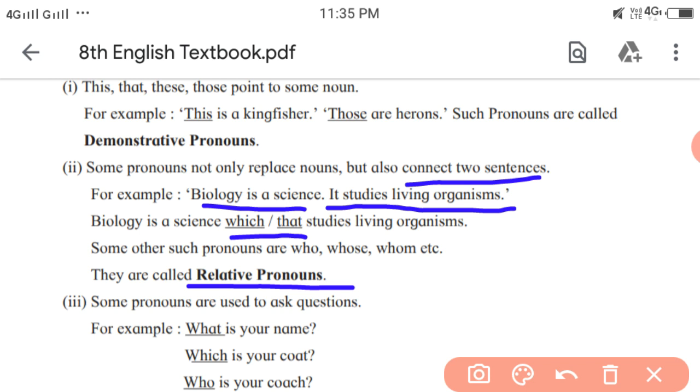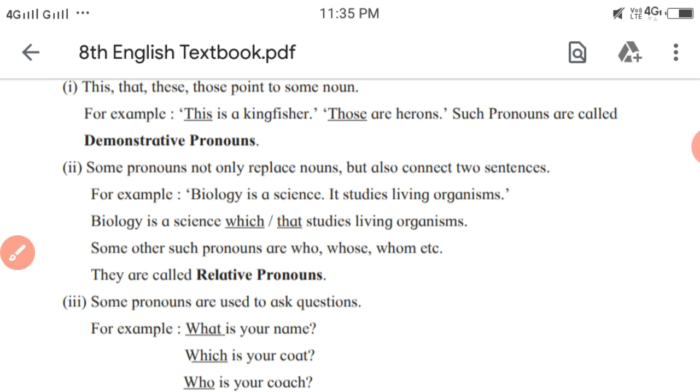Using the word which or that, the given two sentences can be joined. So relative pronouns function to connect the given two sentences. They are WH words, and a few other words are also there. Some examples are who, whose, whom, etc. These are the relative pronouns.